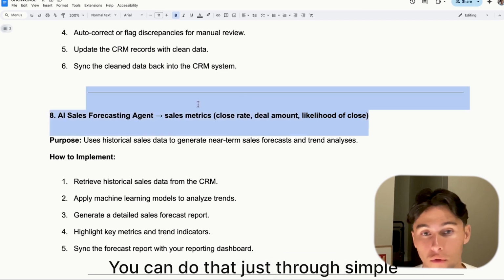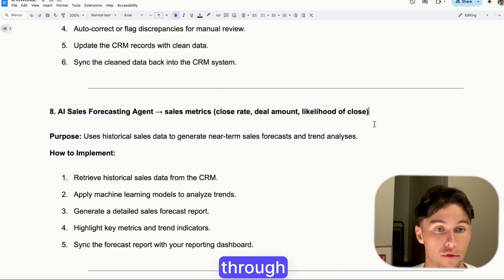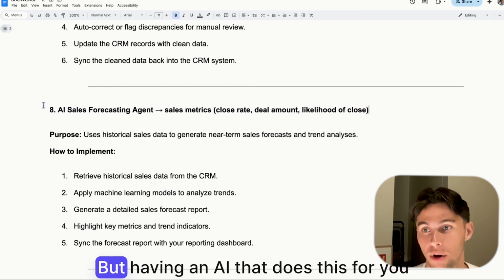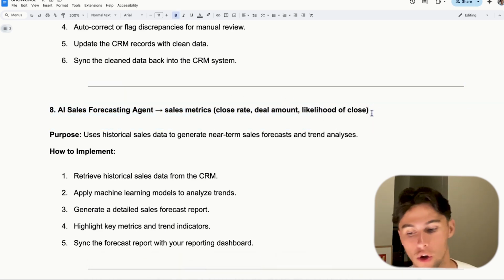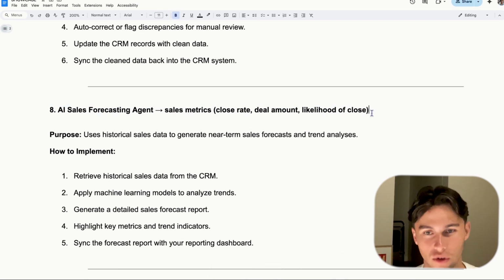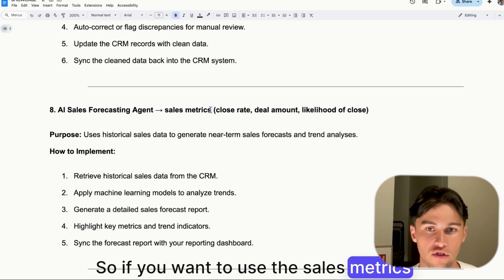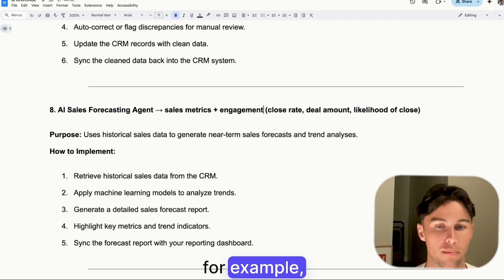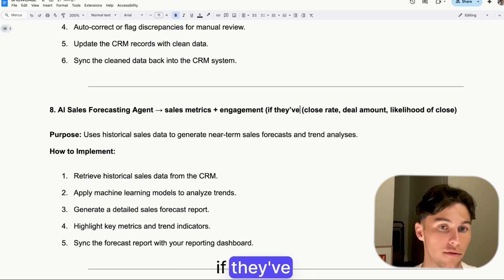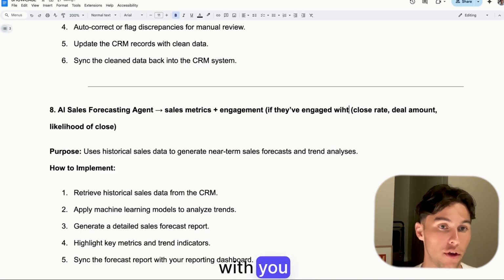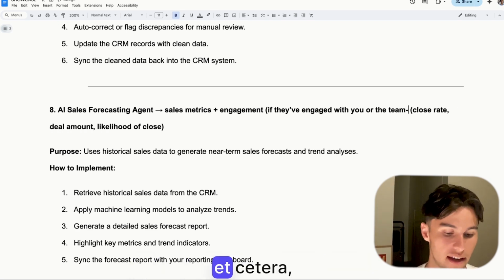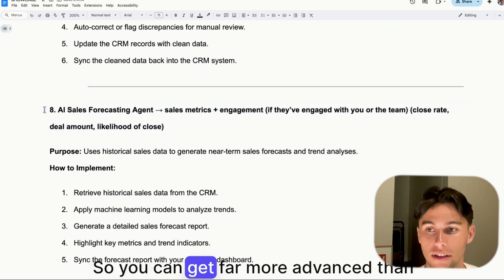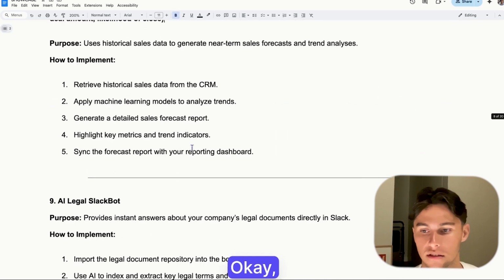You can do that just through simple automations or through something like Google Sheets, but having an AI that does this for you could also be useful if you want to use more data than just those little metrics, right? So if you want to use the sales metrics plus engagement, for example, so if they've engaged with you or the team in the past days, what they said, etc., then you can do that, right? So you can get far more advanced than just data analysis, okay?